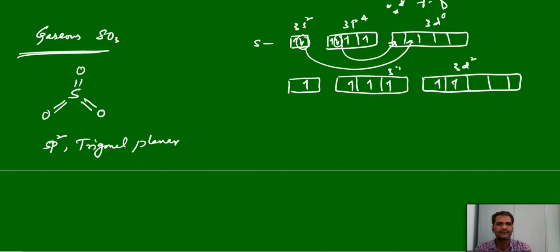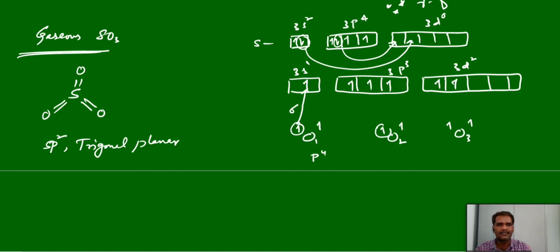And this is the electronic configuration after the second excited state: 3s1, 3p3, 3d2. Now we have 3 oxygens. Let us take oxygen 1, oxygen 2 and oxygen 3. They have p4 configuration, each with 1 electron in a p orbital for bonding. One electron of this p orbital and the s orbital will overlap and form a sigma bond.